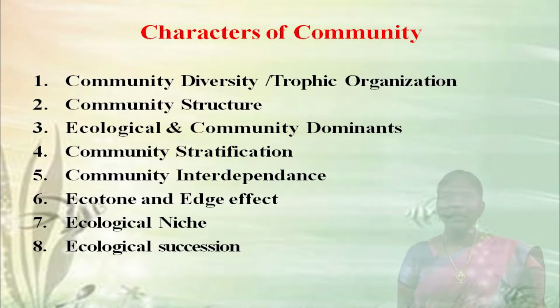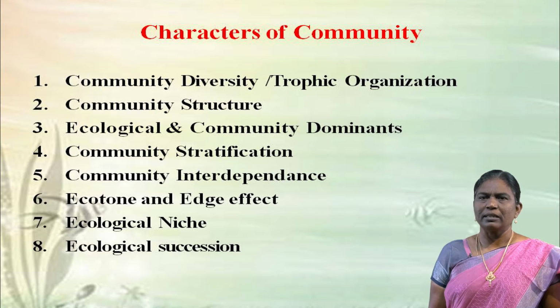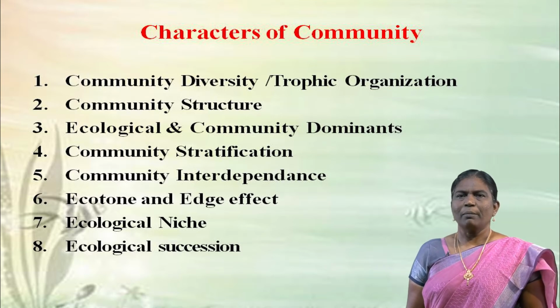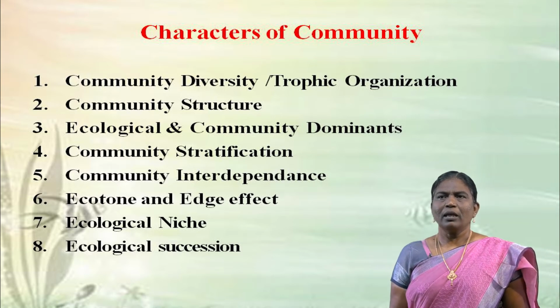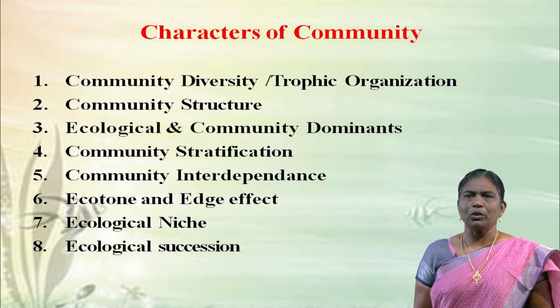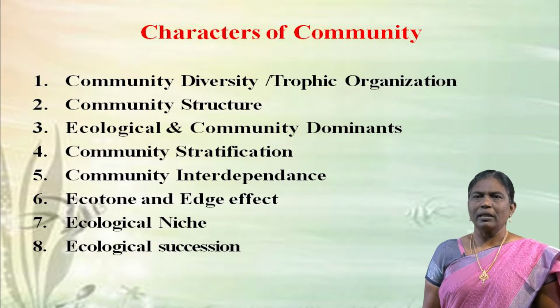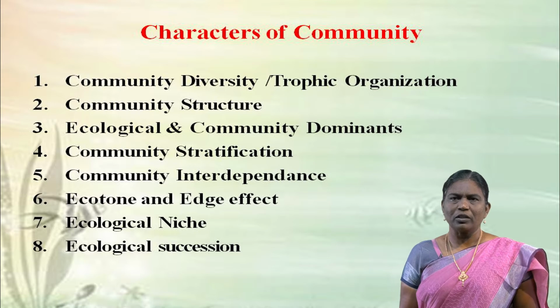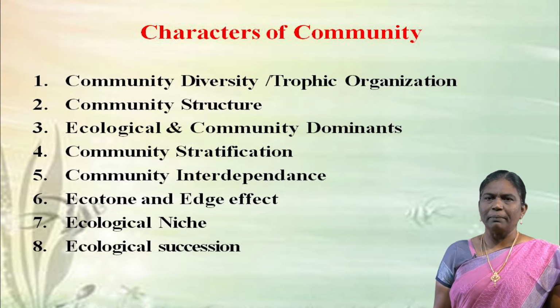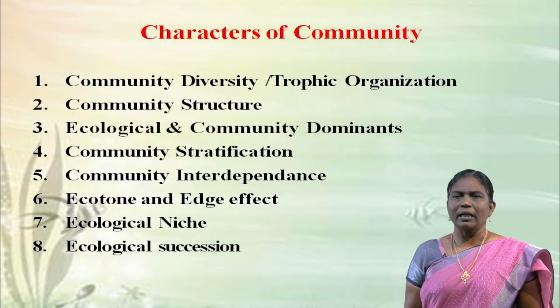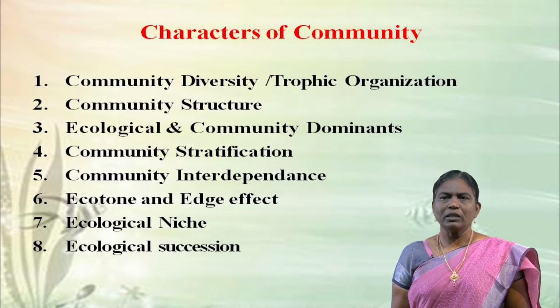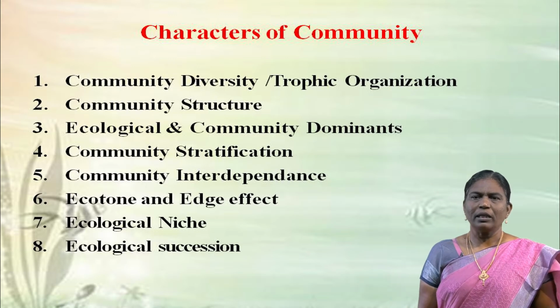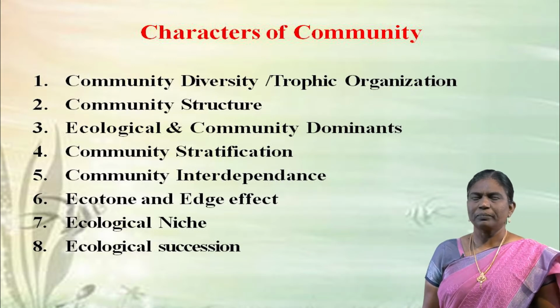The next is the characters of community. Here we can see the 8 characters. Number 1, community diversity or trophic organization. Number 2, community structure. Number 3, ecological and community dominance. Number 4, community stratification. Number 5, community interdependence. 6, ecotone and edge effect. 7, ecological niche. 8 is ecological succession.